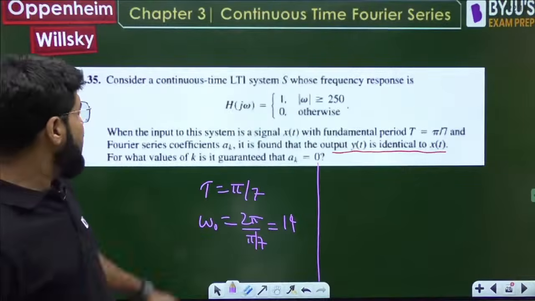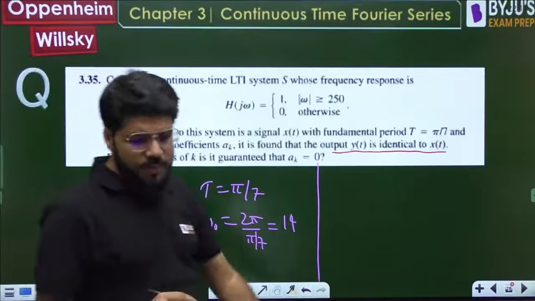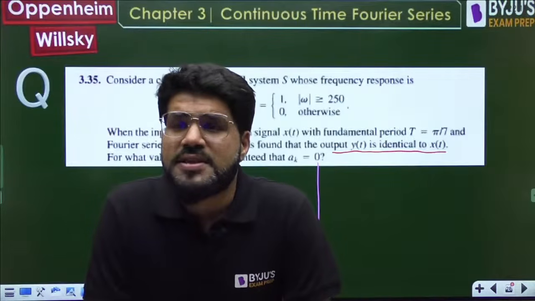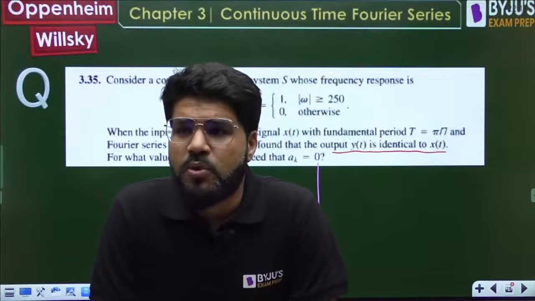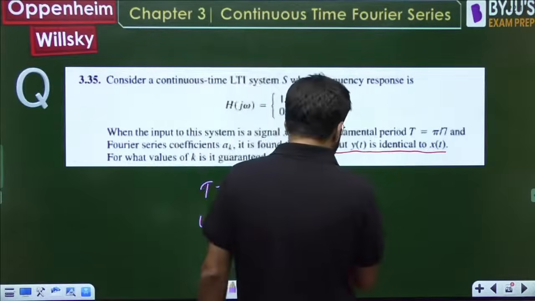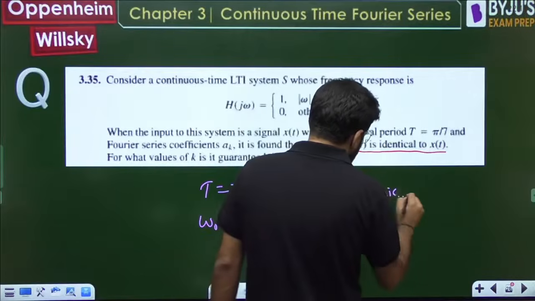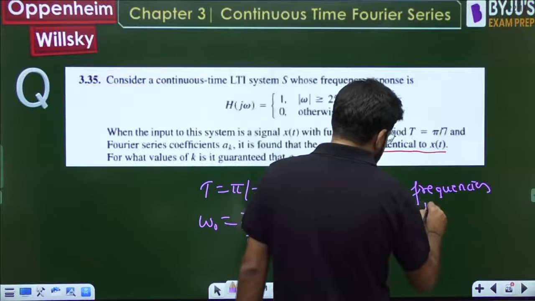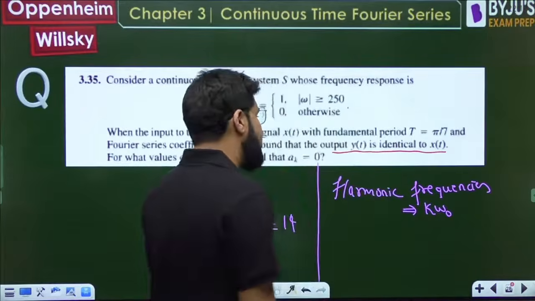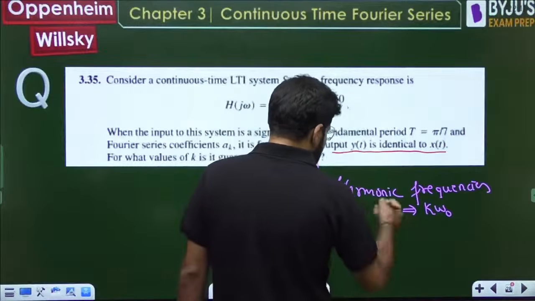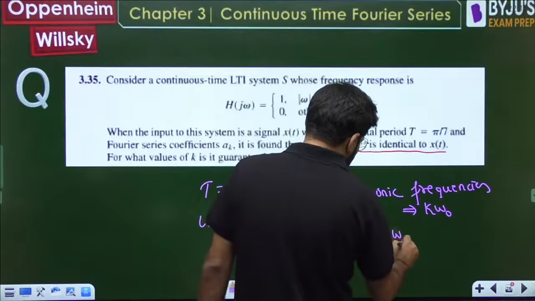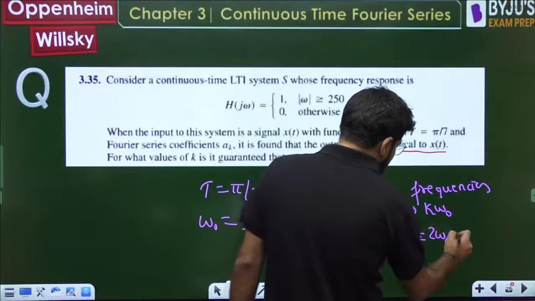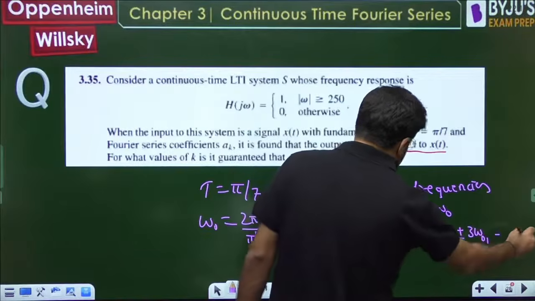But when you have a periodic signal, it can be represented in a Fourier series, and every periodic signal can be broken into its multiple harmonics. So what are the harmonic frequencies for a signal? In general, they are given by k omega naught. That is, it can be 0, which is the DC term, it can be plus minus omega naught, the first harmonic or fundamental term, then plus minus 2 omega naught, then plus minus 3 omega naught, and so on.